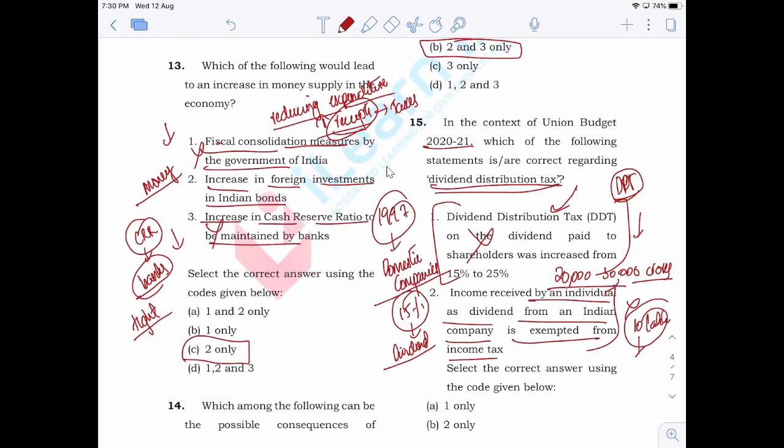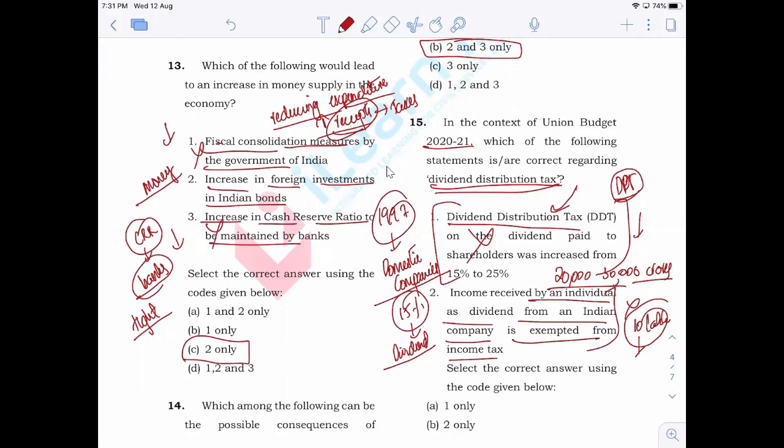So I'm just talking from, see, dividend distribution tax is paid by the companies, but the dividend that they distribute is to the individuals, right? So all those shareholders, all those individuals who receive dividends, if their total dividend is less than 10 lakh per year, they did not have to pay any taxes, any income tax on the dividend that they received. But now, as the government has taken away dividend distribution tax, the liability is now on the individual shareholder who received dividend.